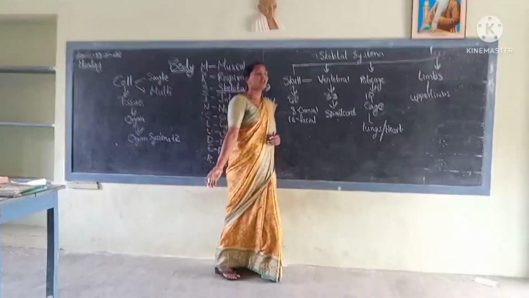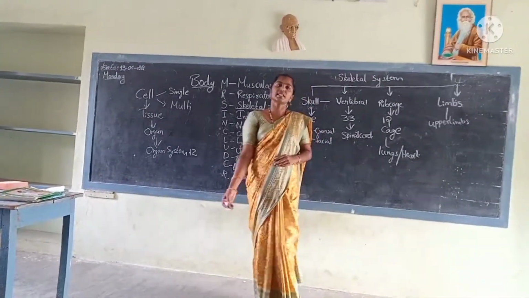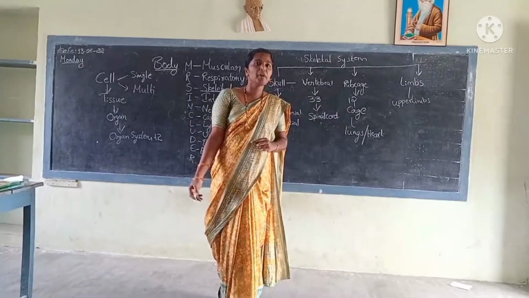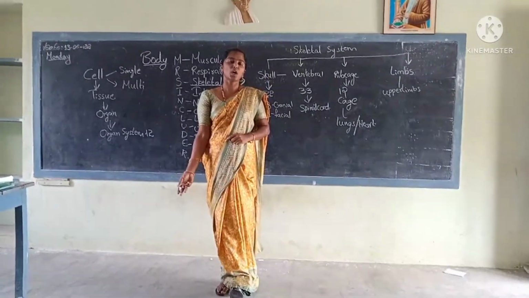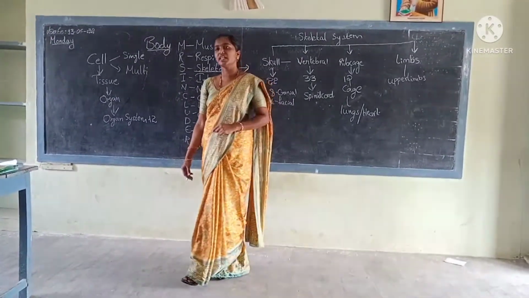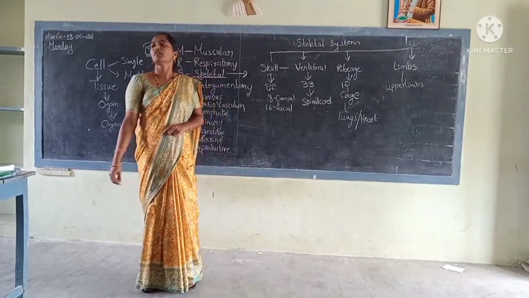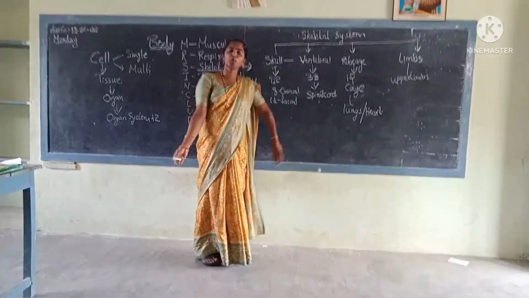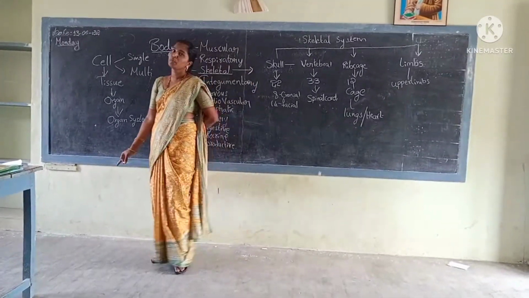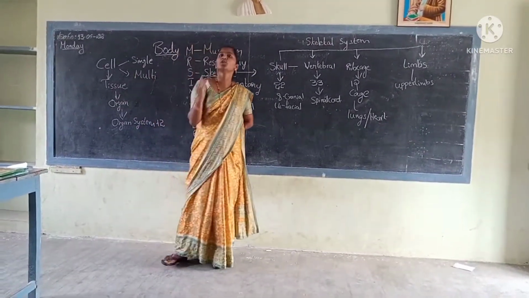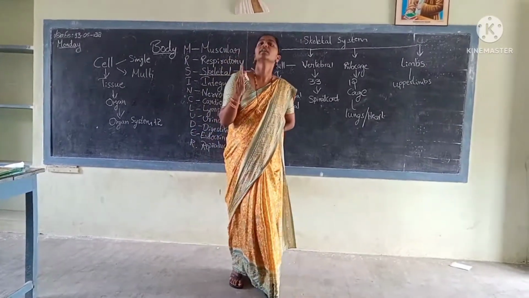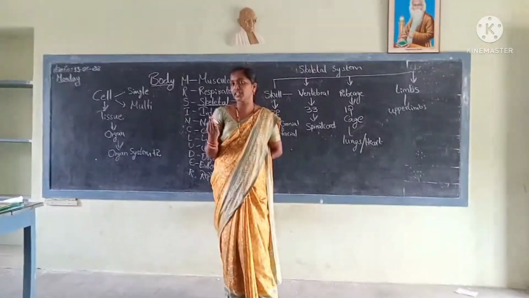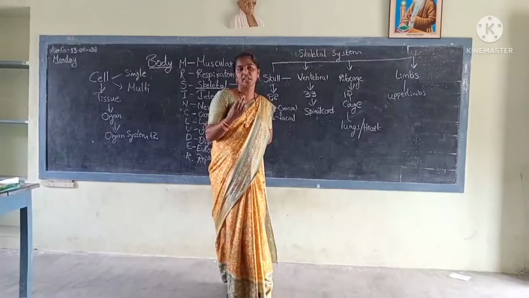Next, come to the legs. Legs are also made up of 3 bones. One long bone is called the thigh bone. What is another name of the thigh bone? Femur. And the other 2 bones are the tibia and fibula. The tibia bears the total body weight. Which bone bears the entire body weight? The tibia.